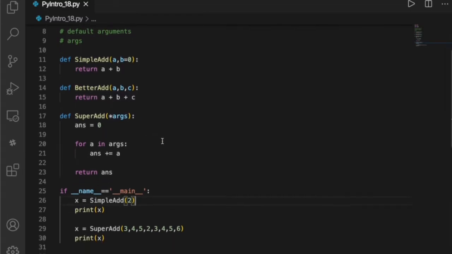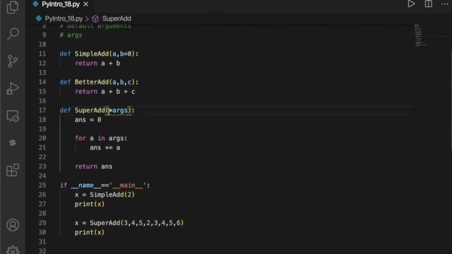Also, we could make it so that you have what are called positional arguments. For example, I could make it so that the first parameter is, I don't know, some function name. And so I could pass in a function, and we could call this like super method.